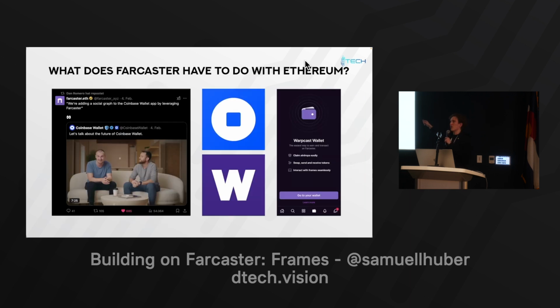The really cool thing about having a wallet in the app is that everyone who has funds in there is one click away from using your app and depositing. If you have a protocol, they're one click away from depositing. If you have a game, they're one click away from signing up, minting an NFT, or doing any kind of on-chain action. So you're one step away from the user doing on-chain actions. Even if they don't have the Farcaster wallet, you can figure out what their wallet is, because they have it connected. You can see all of that data, which we'll get to.